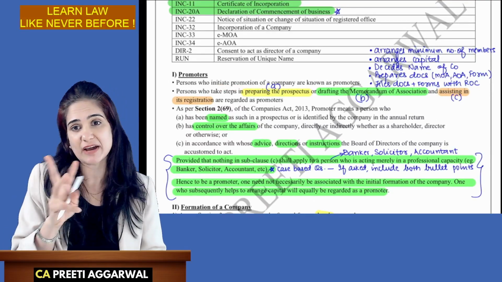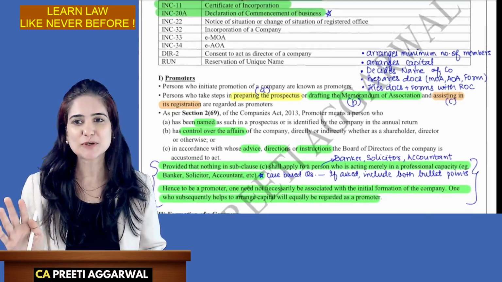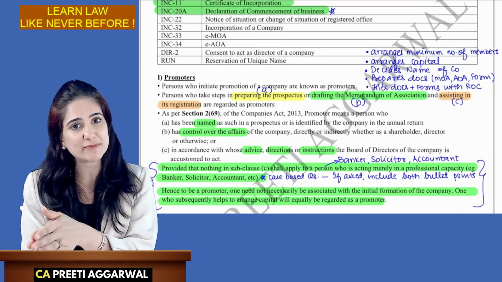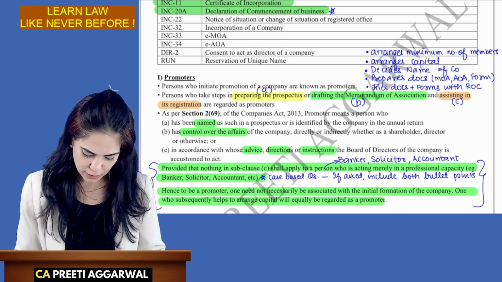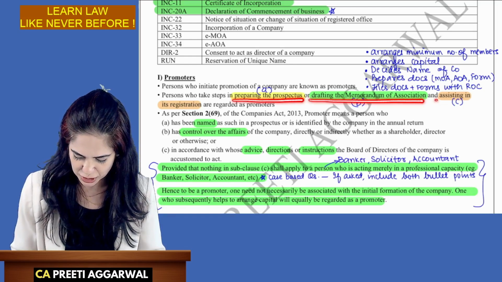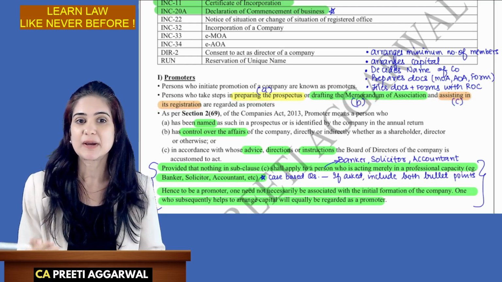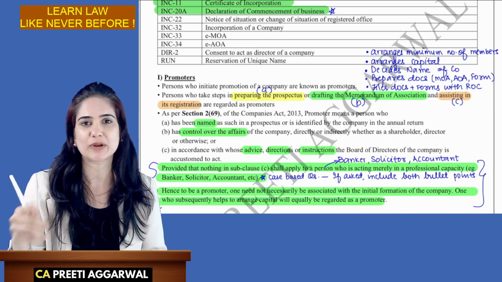Now I have divided this into 3 paragraphs. I have already done my homework. I have prepared notes for you so that we save time, and whatever time we save, we use it to solve questions. So what is the work of the promoter? To prepare the prospectus, draft the memorandum of association, and assist, that is help in registration of the company. So people who do all this are known as promoters.